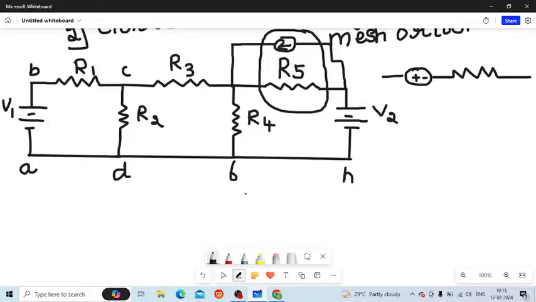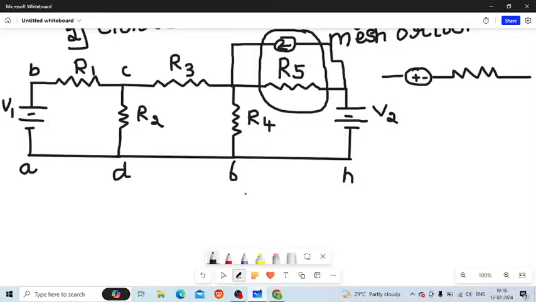How many points did we learn? First, we need to check whether the diagram is a planar network or not, because mesh analysis cannot be applied to a non-planar network. That's the very first step. And the second step we learned is to mark each and every node of the circuit, either in capital letters or small letters, so that it is easy to identify the meshes.